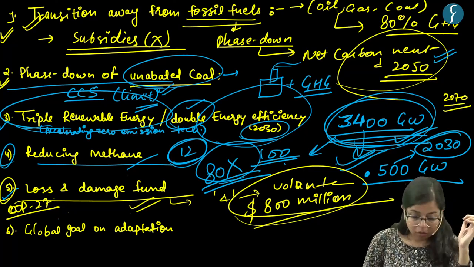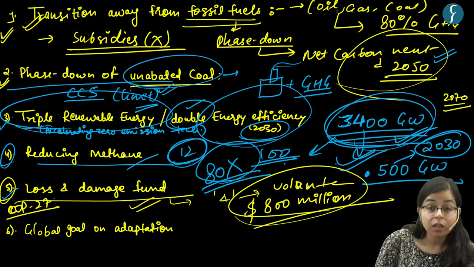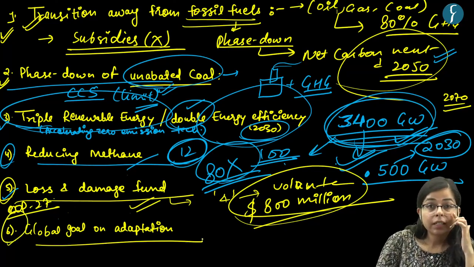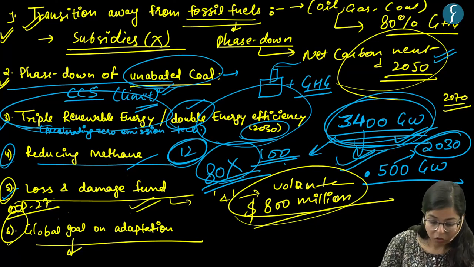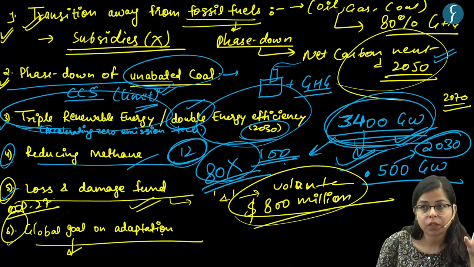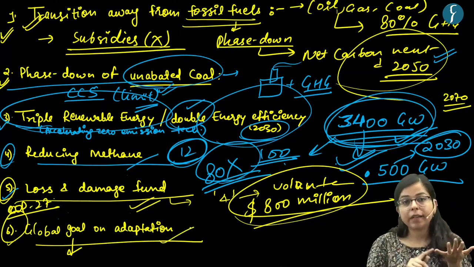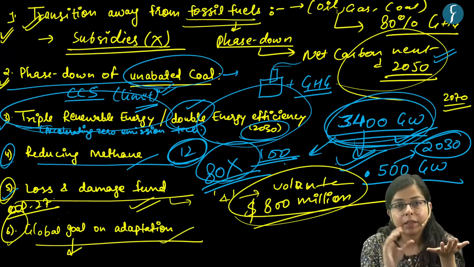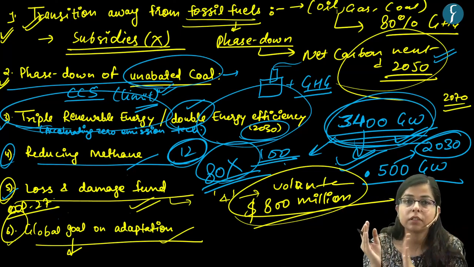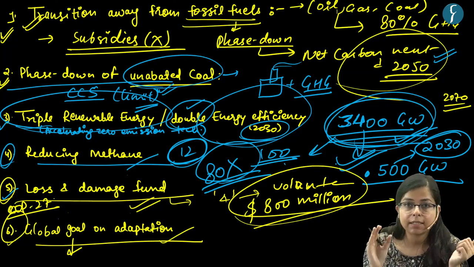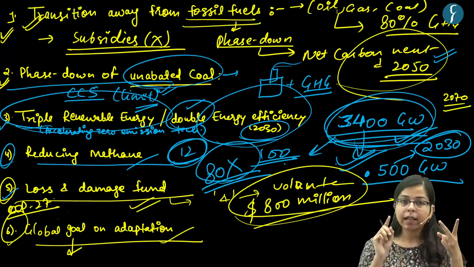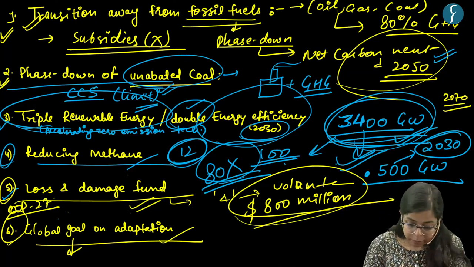Now this is all about the loss and damage fund, right? Another thing is that a draft has been prepared on the global goal on adaptation. See, there has been a goal on mitigation. The Paris Climate Deal set a goal on mitigation, that is to limit the global temperature rise to 1.5 degrees Celsius. It is a kind of global goal on mitigation, right? But there has not been any global goal on adaptation.